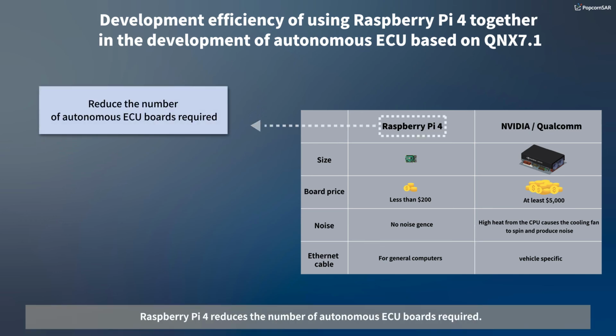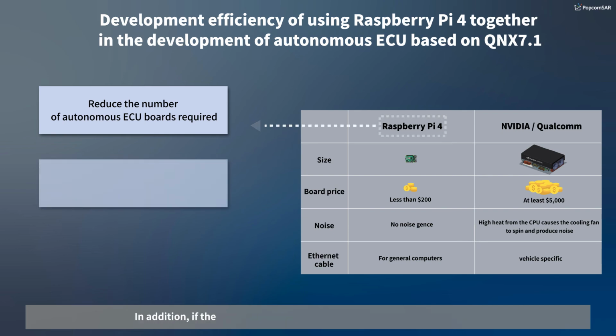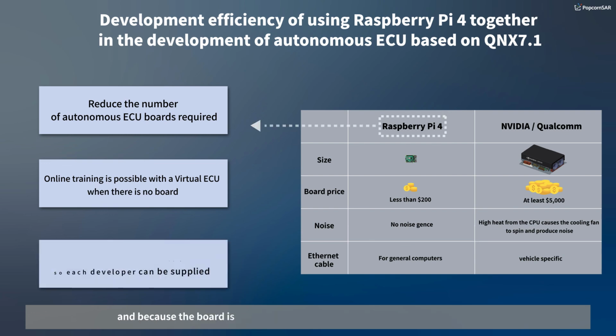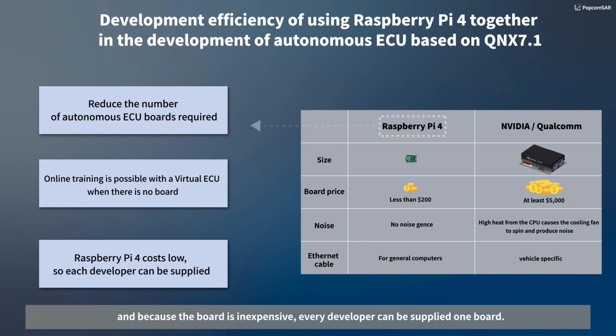Raspberry Pi 4 reduces the number of autonomous ECU boards required. In addition, if there is no real board, you can teach online with virtual ECU, and because the board is inexpensive, every developer can be supplied one board.